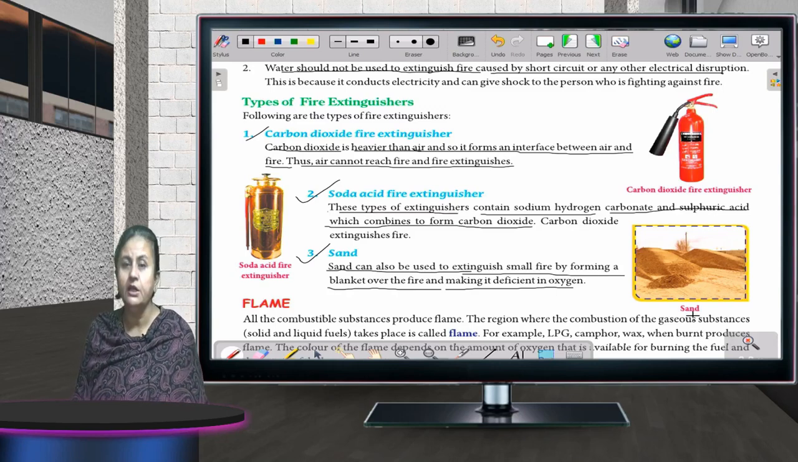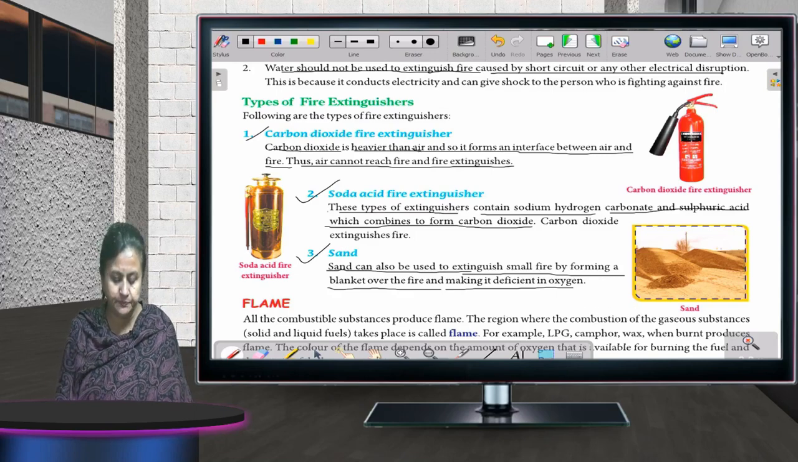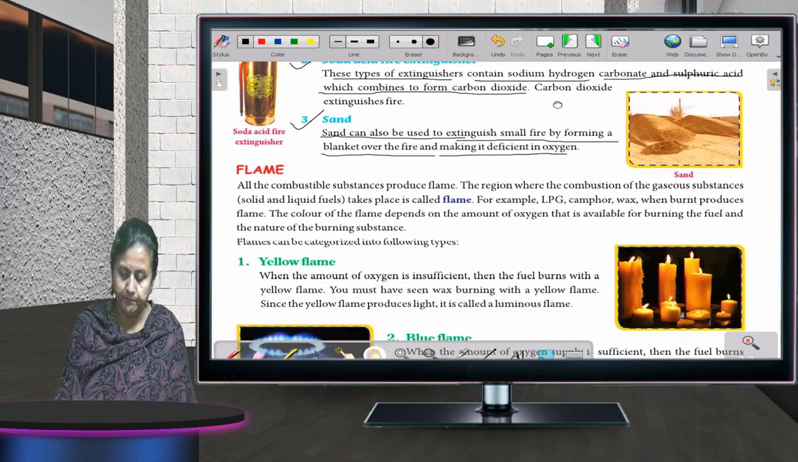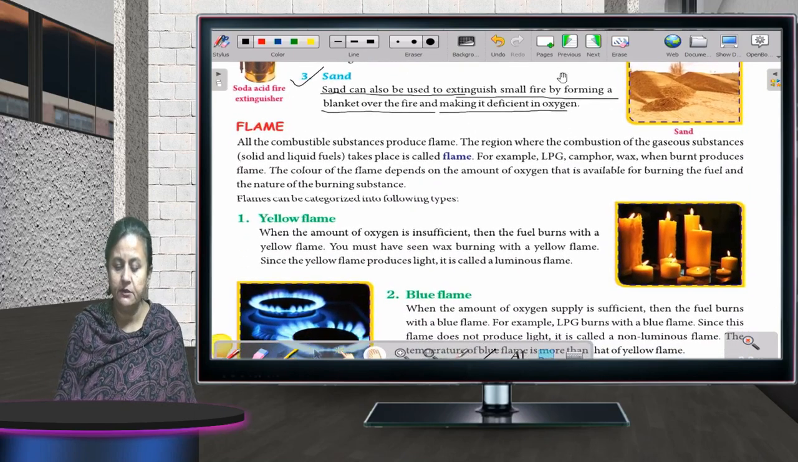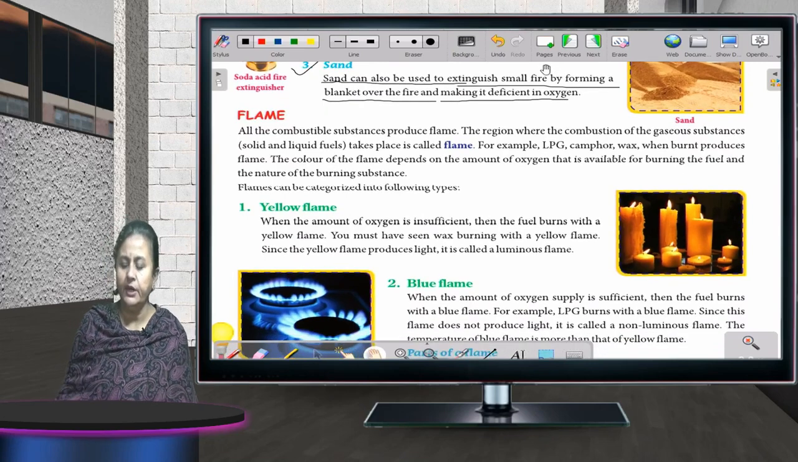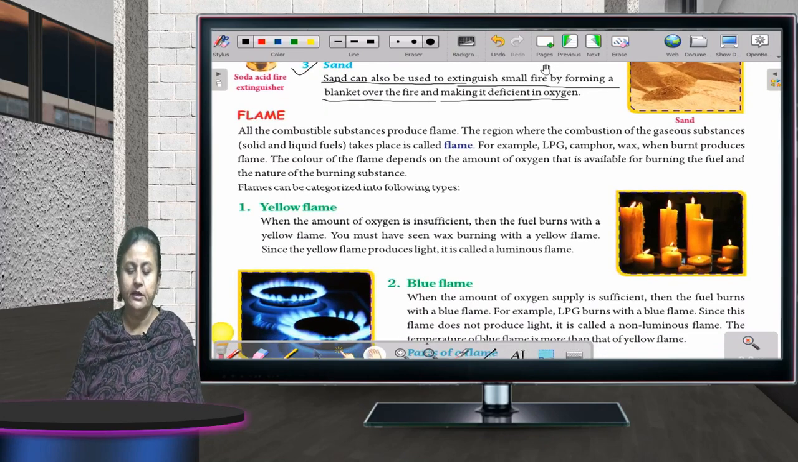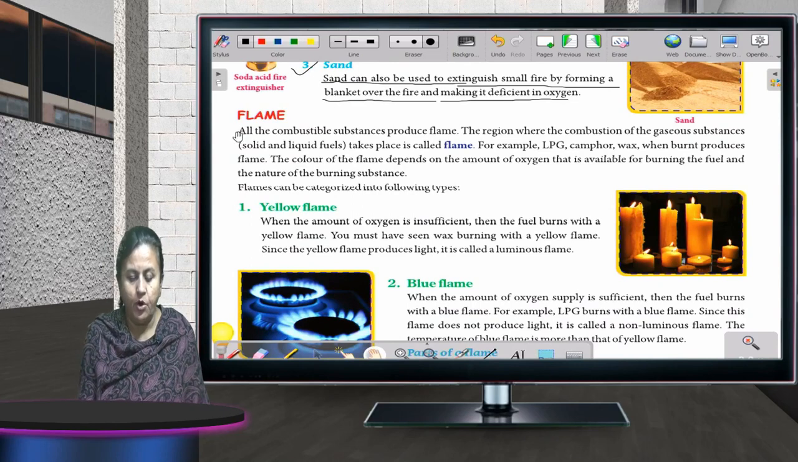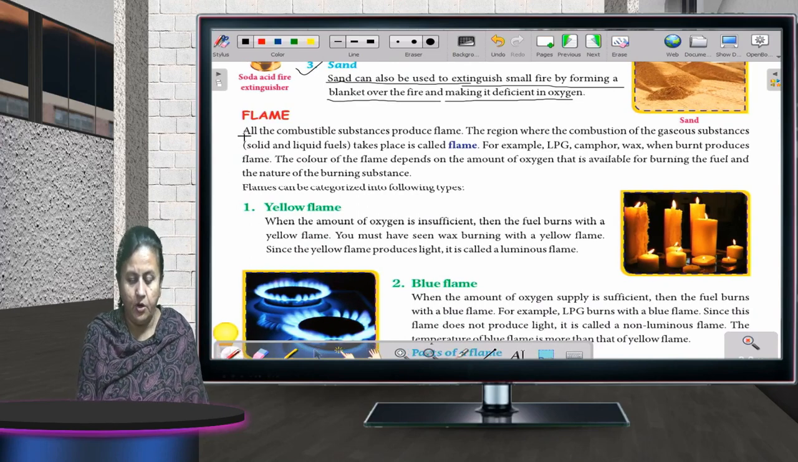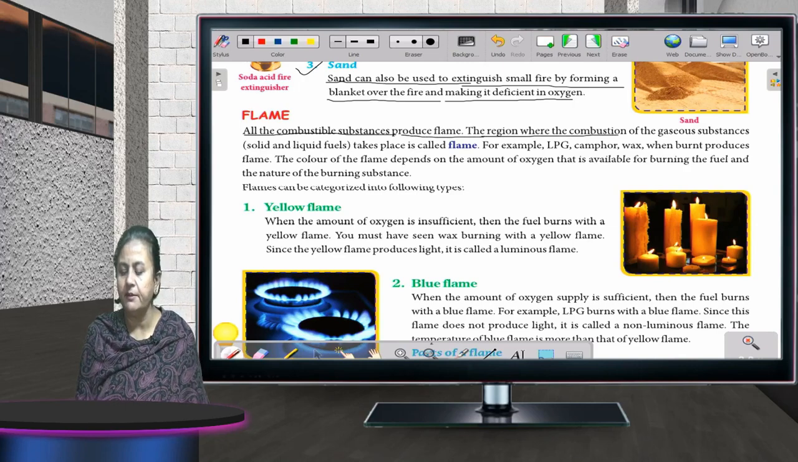Fine, children. Now we'll talk about flame. You must have seen the flame. Okay. What is flame actually? All the combustible substances produce flame. The region where the combustion of the gaseous substances takes place is called flame. For example, LPG, camphor, wax, when burned, produce flame.